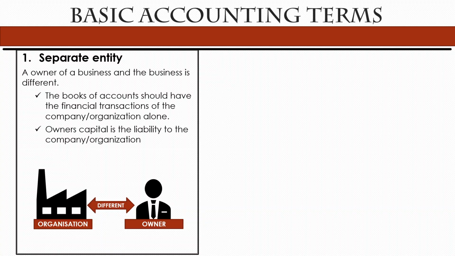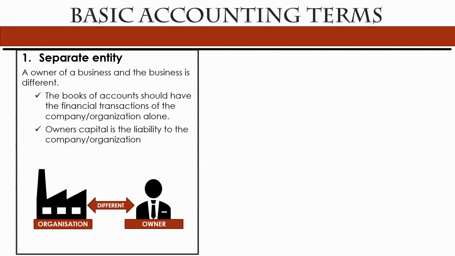To make this statement stronger, in accounts we consider the capital given by the owner to the business as an individual giving capital to another individual called the company. So the company is liable to pay back the money when the owner seeks, and the company needs to generate profit for the capital amount invested by the individual called the owner. That is the perspective we approach, and we make the accounts entries as well. Now you could ask, how can a company be considered as a person? As per law, an organization or company is an artificial person. Hence, we need to consider a company as an individual.